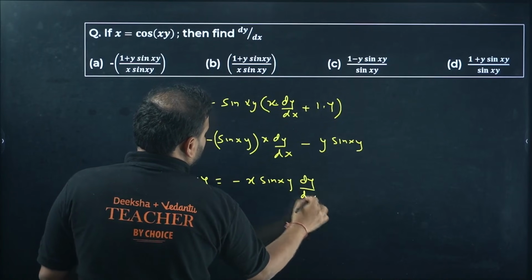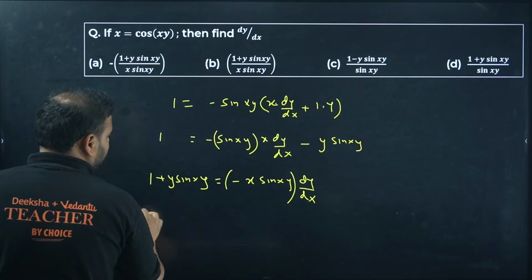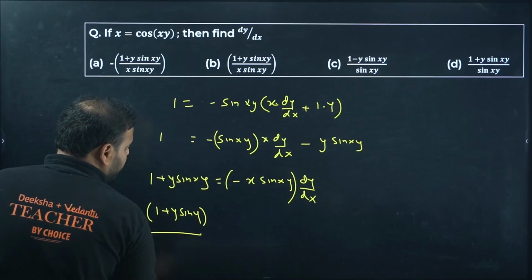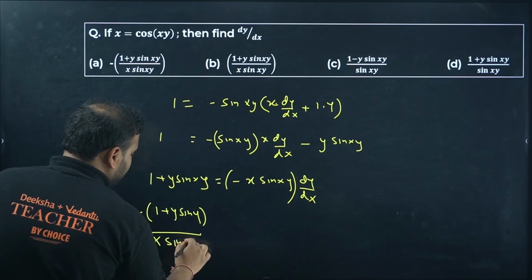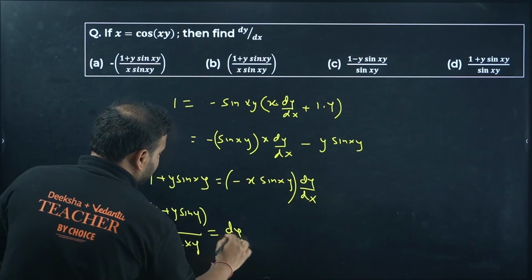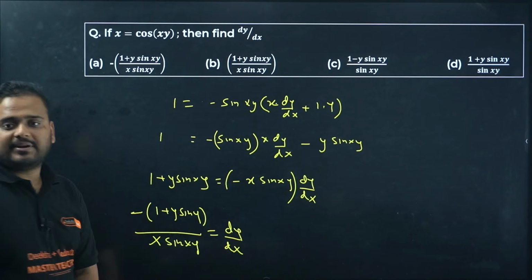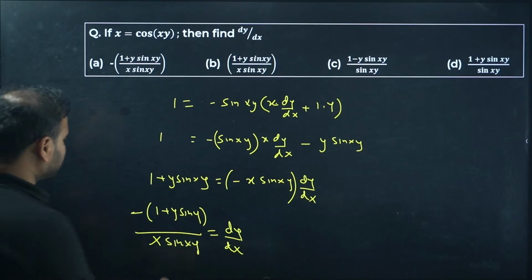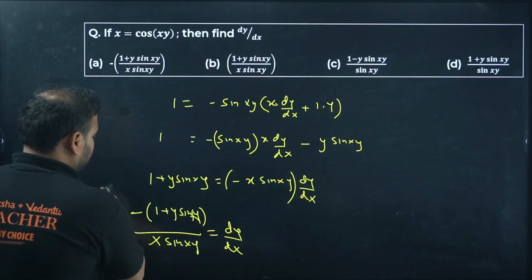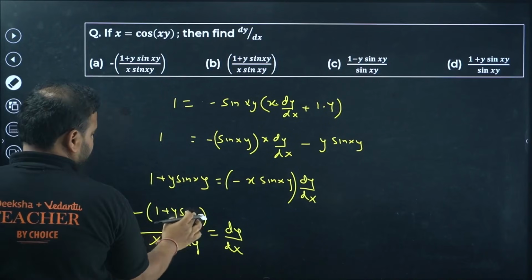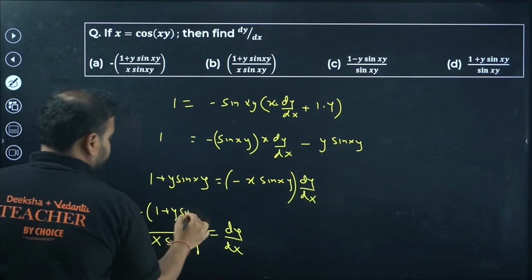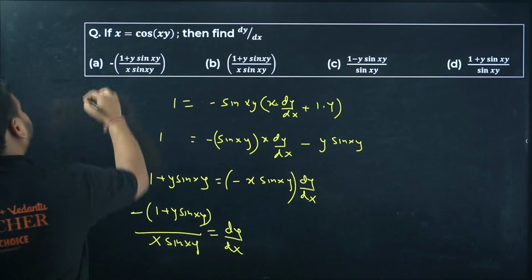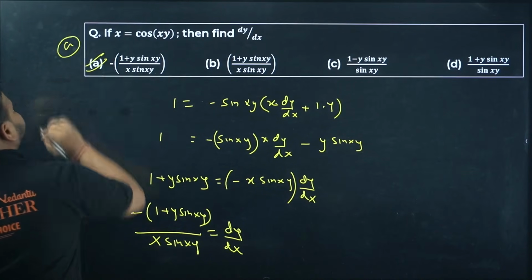I'm looking for the derivative only, so I'll move this whole term over here. I get minus 1 plus y sine xy upon x sine xy, and this equals my derivative. So the answer is option A.